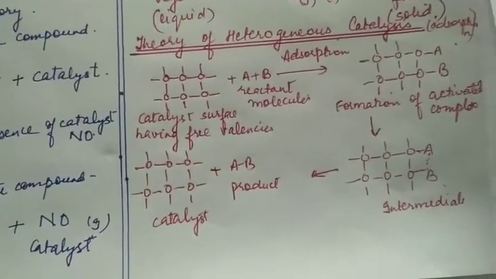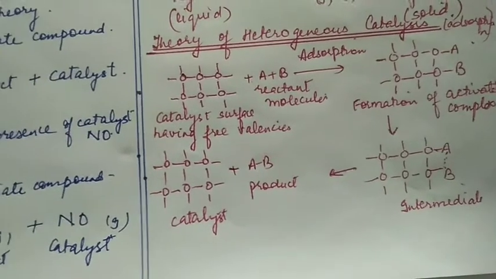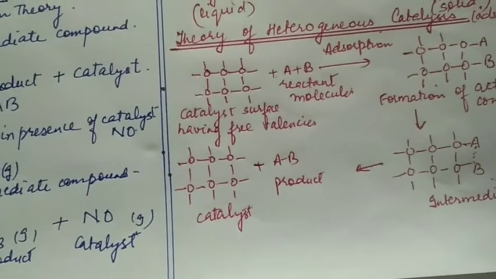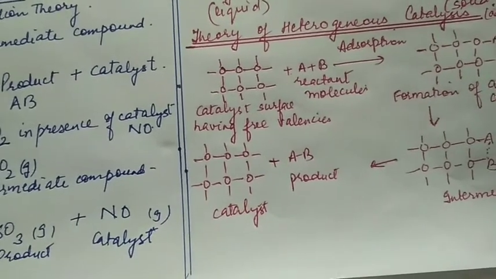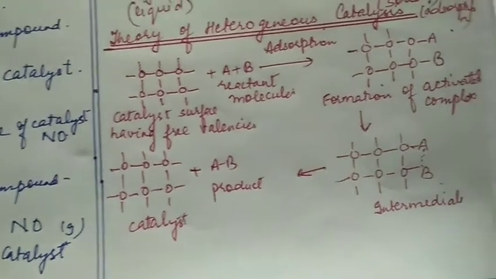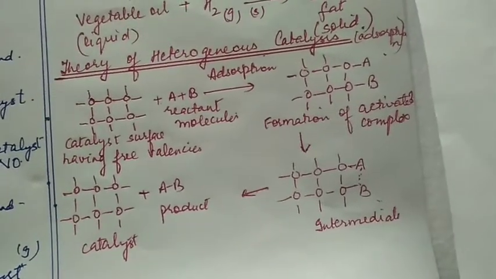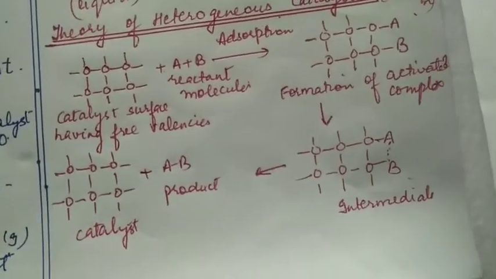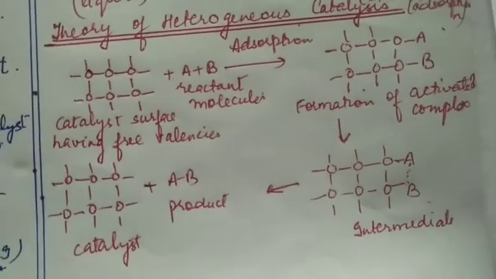Theory of heterogeneous catalysis. This states that the catalyst surface has free valencies, and reactant molecules get adsorbed to a few of these valencies, and then the reactant molecules form bonds.